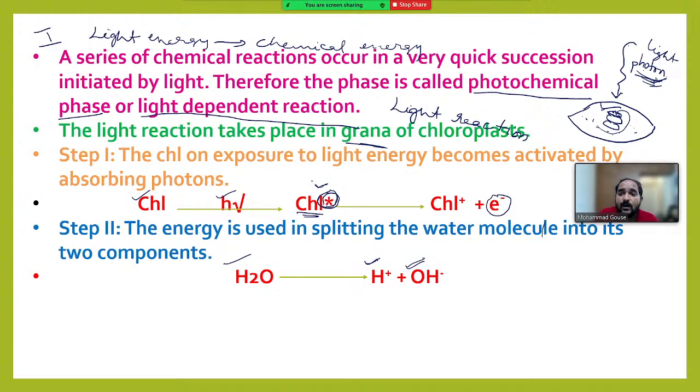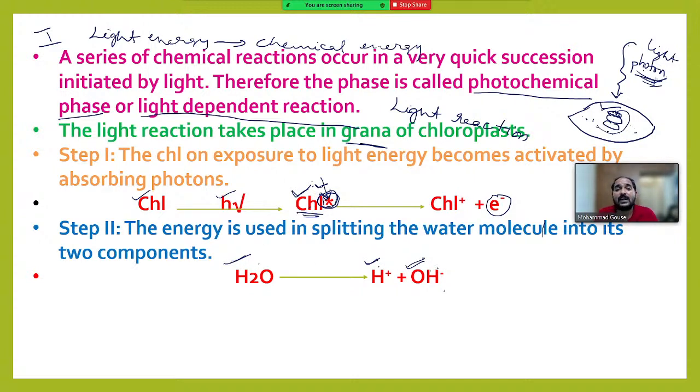Actually, chlorophyll is not directly splitting the water molecule. It splits the water molecule only after it takes the energy from the light, right? So light activated chlorophyll is splitting the water molecule into H plus and OH minus ions.